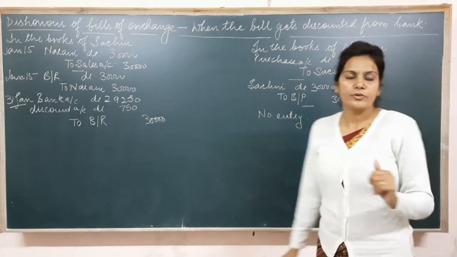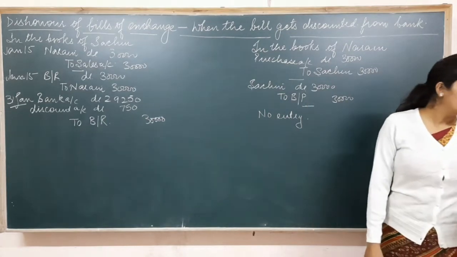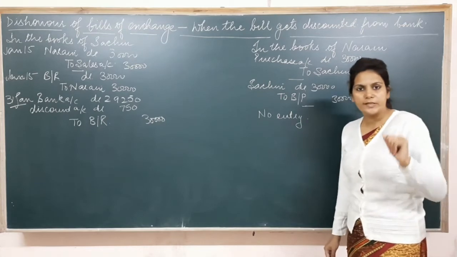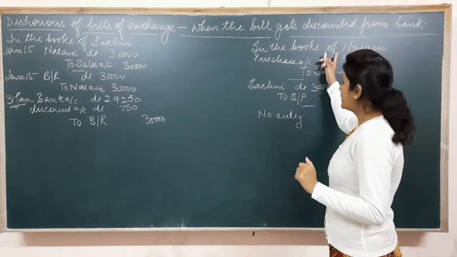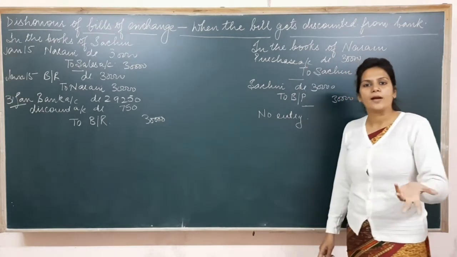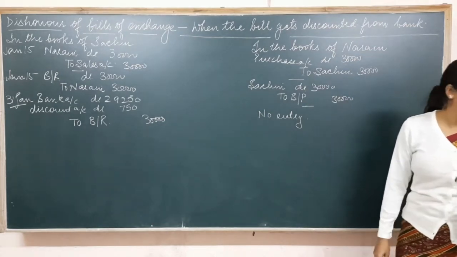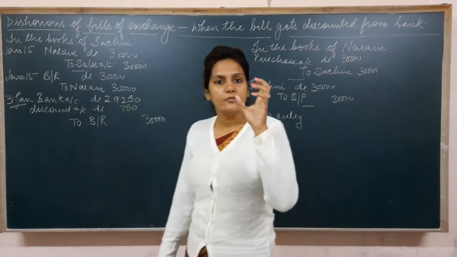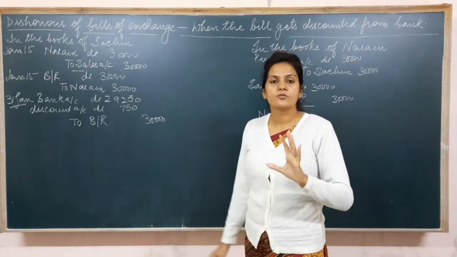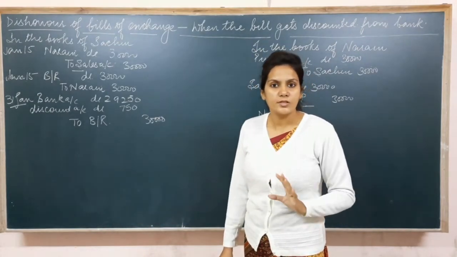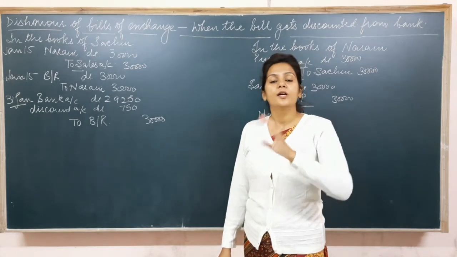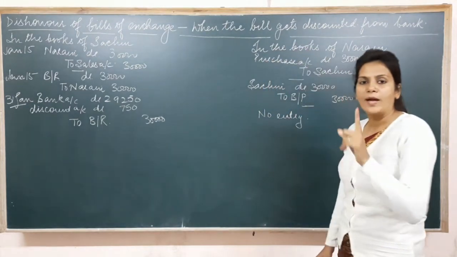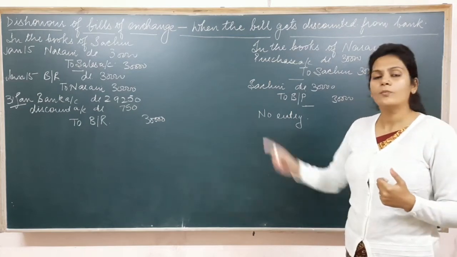Now read further. It's mentioned that on maturity the bill was dishonored. It means on the due date, that is 18th of April, Naren refuses to make payment to the bank. He refused. He said that I don't have money. In that case, the bank will first of all approach Sachin. Why will the bank approach Sachin? Because Sachin is the one who took money from the bank.